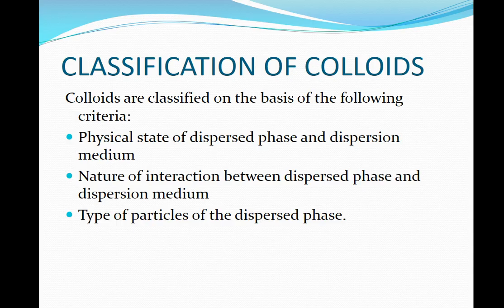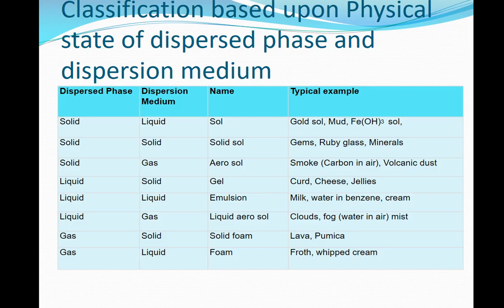Now, classification of colloids. Colloids can be classified on the basis of different criteria, and first is the physical state of disperse phase and dispersion medium. On this basis, here are the different types of colloidal solution.